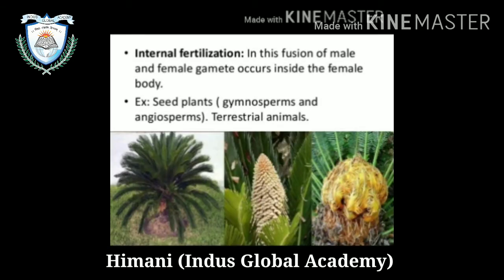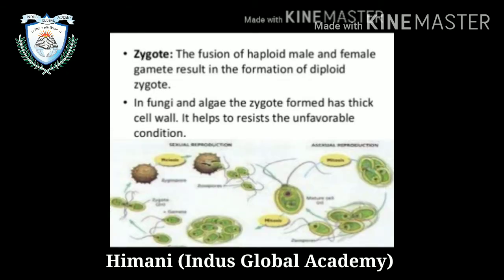Now, internal fertilization. In this, fusion of male and female gametes occurs inside the female body. For example, seed plants, gymnosperms and angiosperms, and some terrestrial animals. After that, zygote. The fusion of haploid male and female gametes results in the formation of a diploid zygote. In fungi and algae, the zygote forms a thick cell wall. That thick cell wall helps to resist unfavorable conditions.